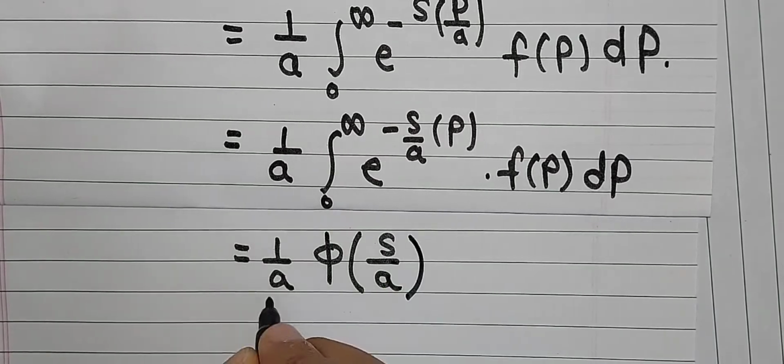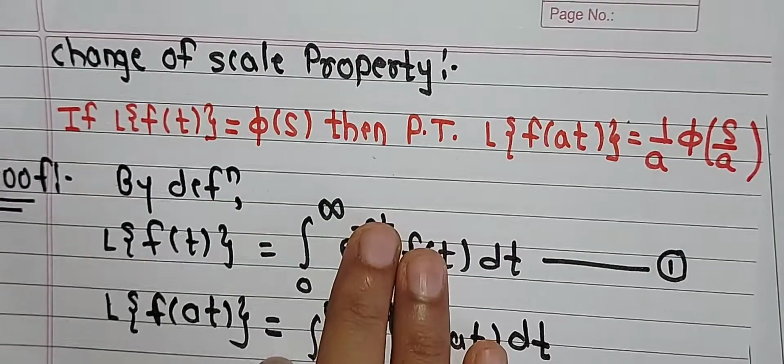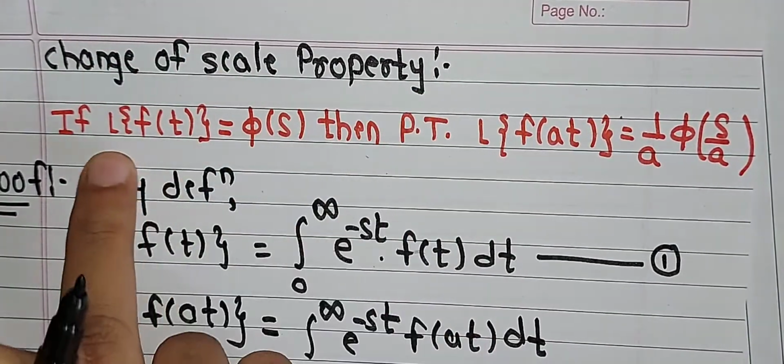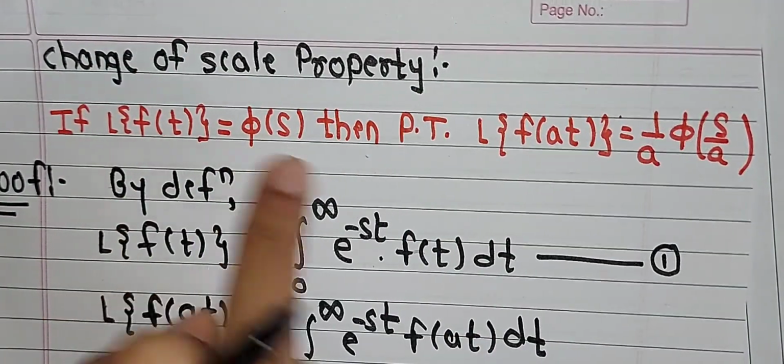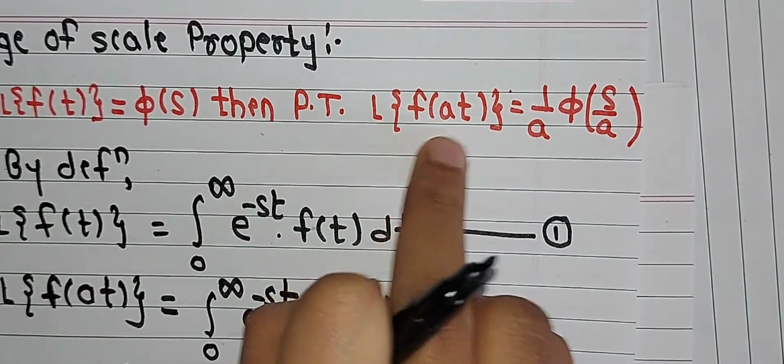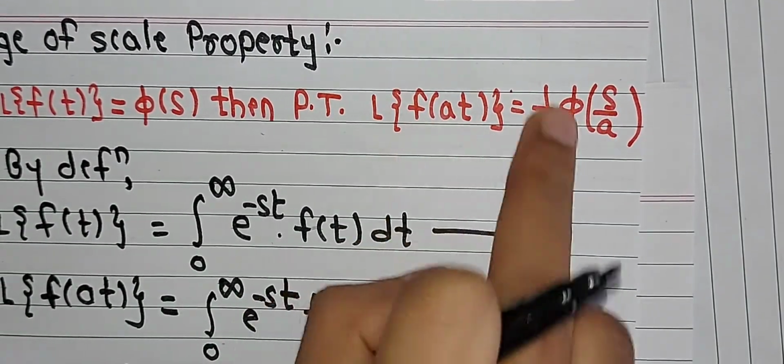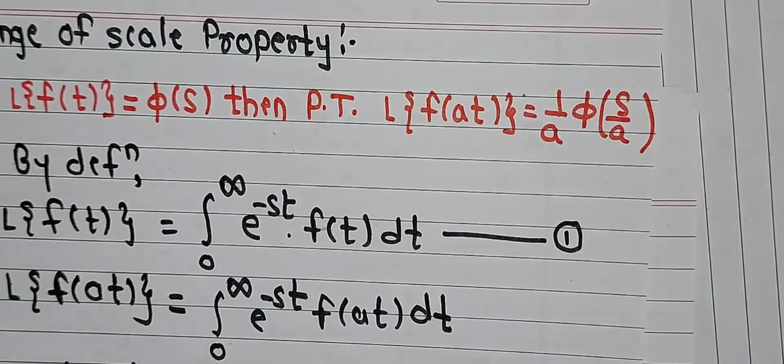So this is my answer. Hence we have obtained the change of scale property: if the Laplace of f(t) is equal to phi(s), then the Laplace of f(at) is equal to 1 by a into phi of s divided by a.